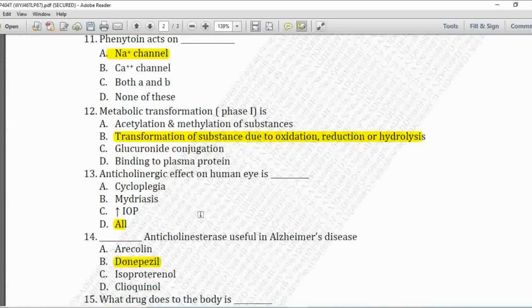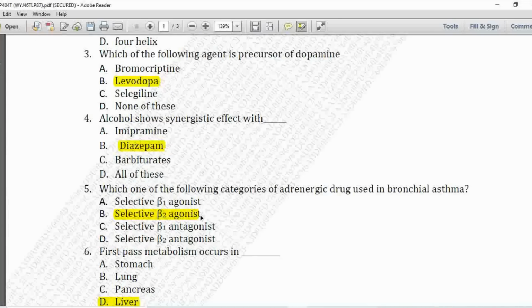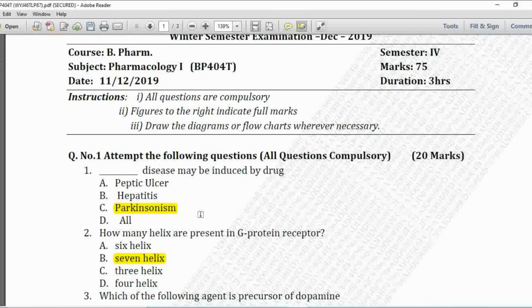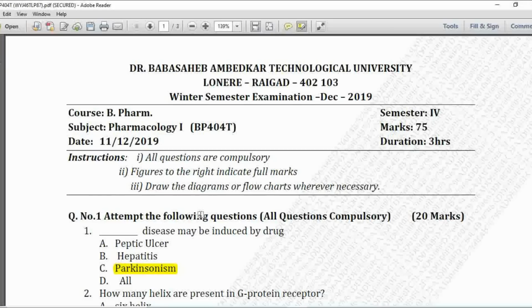So in this way we have discussed the MCQs of winter examination 2019. In the next video we will see the MCQs for the next subject, that is BP 405T.